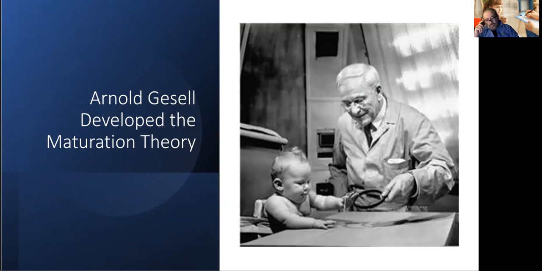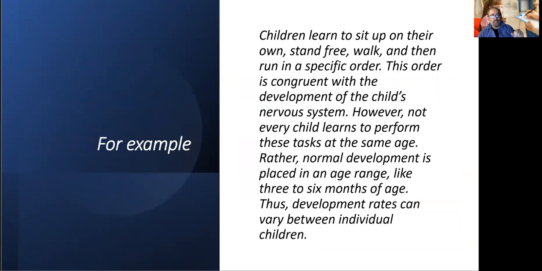According to his theory, development takes place through the maturation of the child's nervous system. As a child's nervous system, brain, spinal cord, nerve fibers, etc., develops, their mind develops as well. And thus the individual's genetic timetable plays an important and significant role in the rate of a child's maturation. That's Gesell's maturation theory.